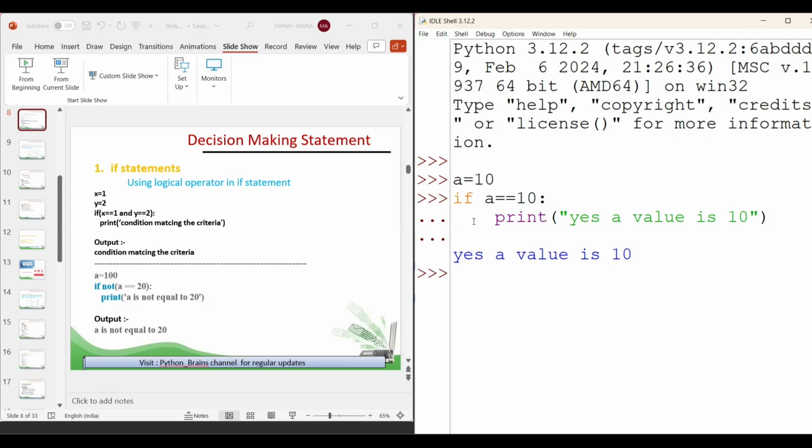This is an indentation. Indentation means this extra space proves that this print statement is inside the if. If you write this print statement just parallel to if, that is considered outside the if.